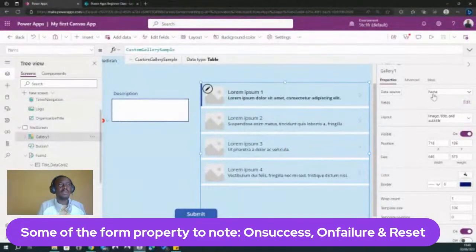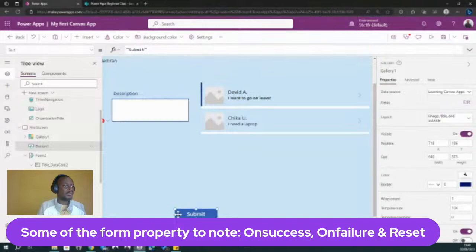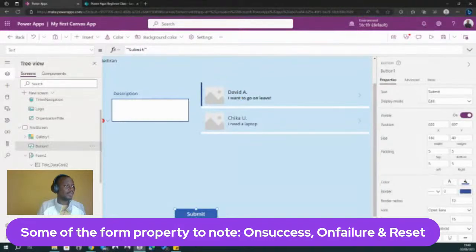So now I can click on the drop down. I can click on our data source. That will load the bits and show us some of what we have. So you can see that we have some of the data that we submitted, right? You can see the first one I submitted, and you can see the second item that I submitted. Let me move the button a bit.